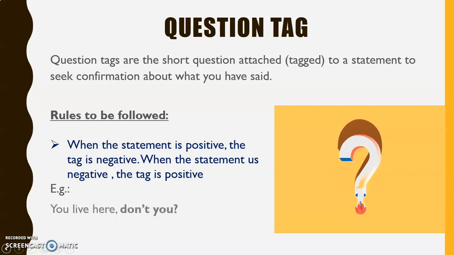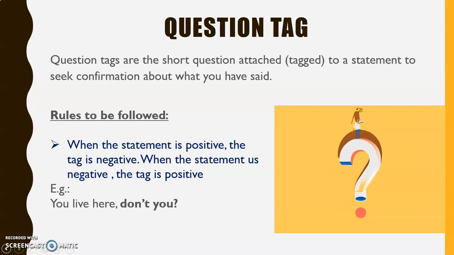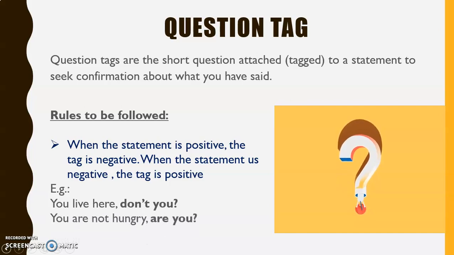See the examples. You live here. It is a positive statement. So the question tag is negative, that is, don't you? You are not hungry. This is a negative sentence, not is used. So you are supposed to frame a positive question tag, that is, are you?